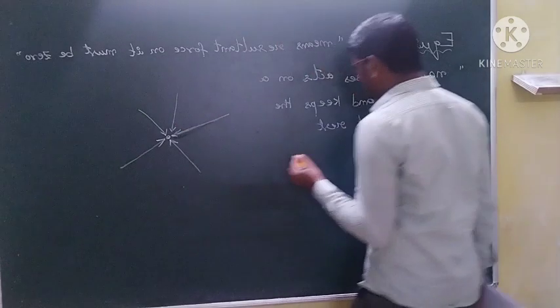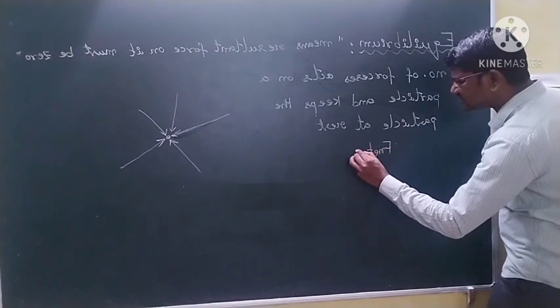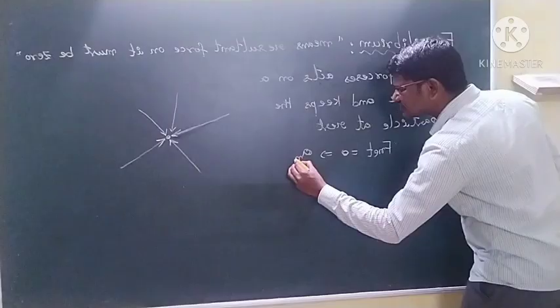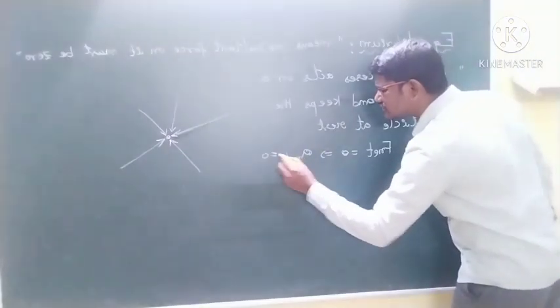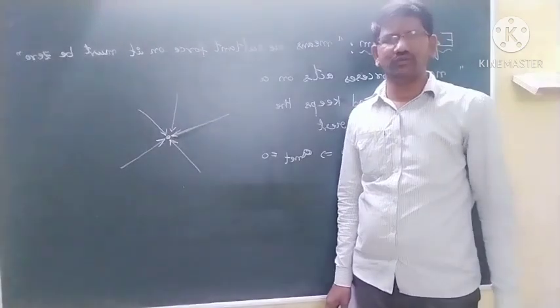That is, F net must be equal to zero. So F net is equal to zero, that implies a net is equal to zero. In that situation, net acceleration is also equal to zero.